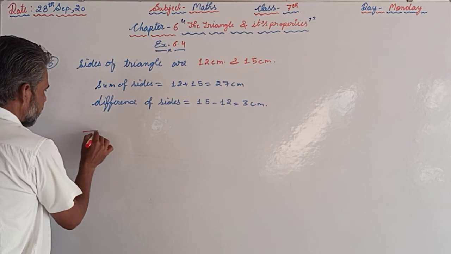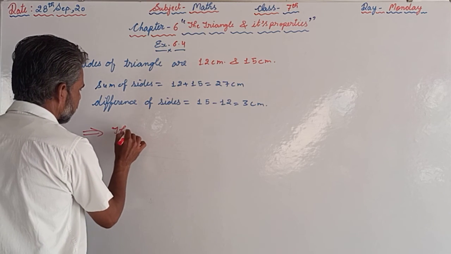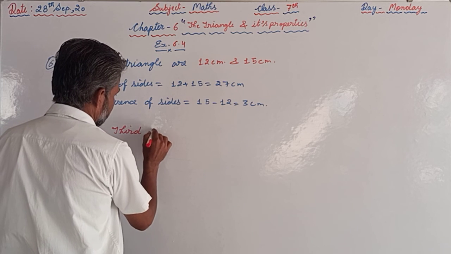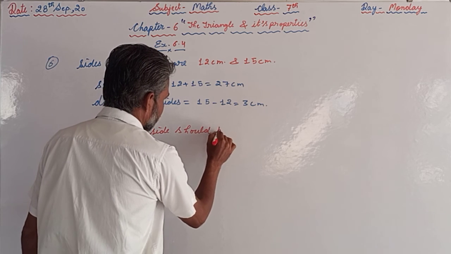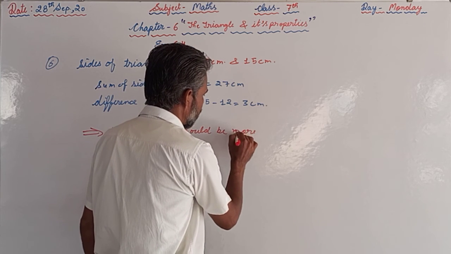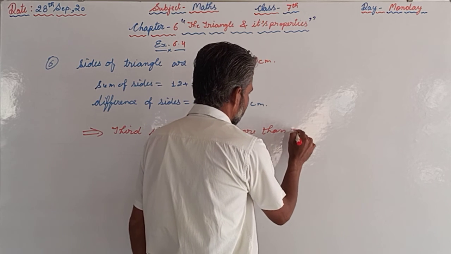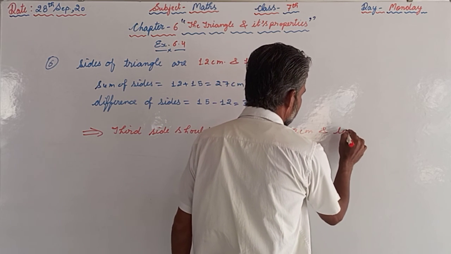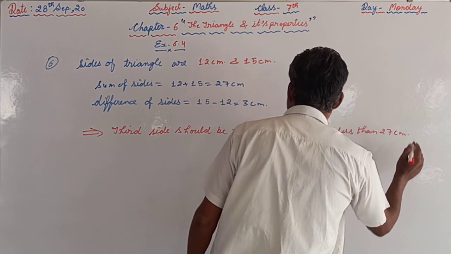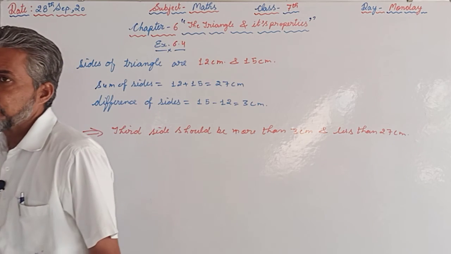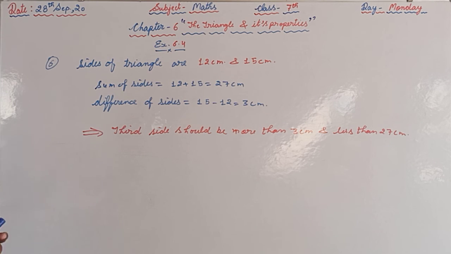So the third side should be more than 3 centimeters and less than 27 centimeters. It means the third side should be greater than the difference of the two sides and less than the sum of both the sides. So the third side will be more than 3 and less than 27.